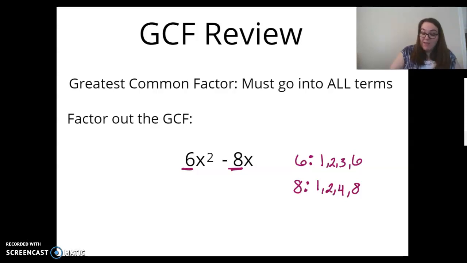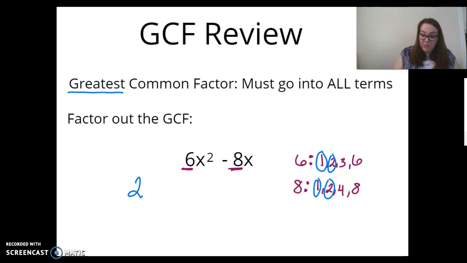So remember, they have some things in common. They have a 1 in common. They also have a 2 in common. But remember, our goal is the greatest common factor. So what do they have that is the greatest? Well, right now they're sharing a 2. That is their greatest common factor.